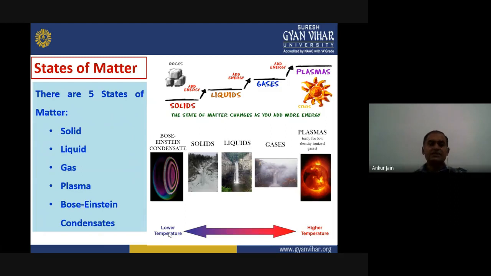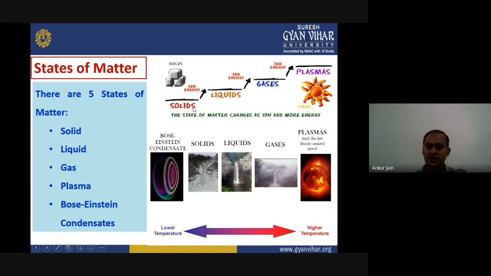These states of matter can be differentiated on the basis of energy. If you see here on the screen, for example, the lowest energy state is Bose-Einstein condensate, which is a form of solid but at very low temperature. Now, if we add some heat energy here, it will convert to normal solids.